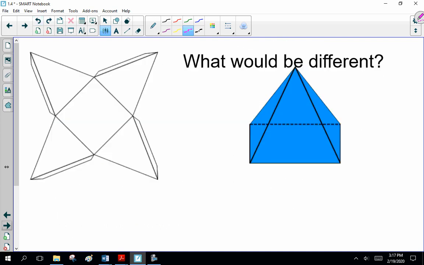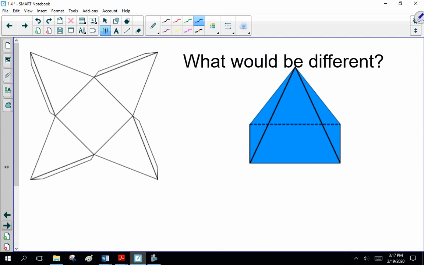Now, square pyramid. What's different here?